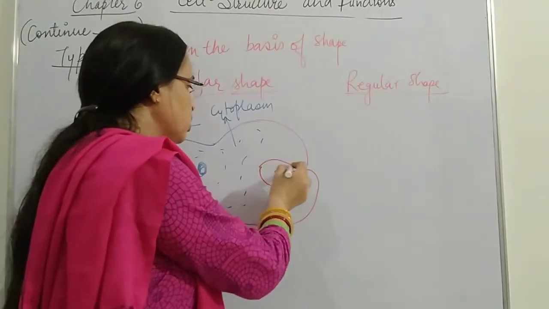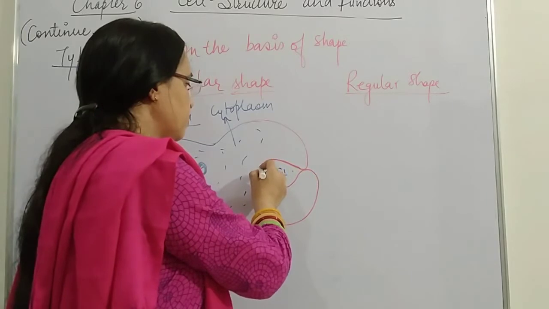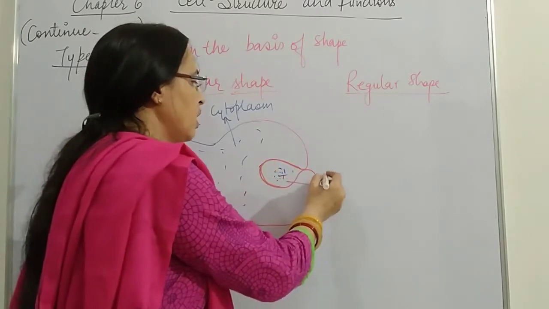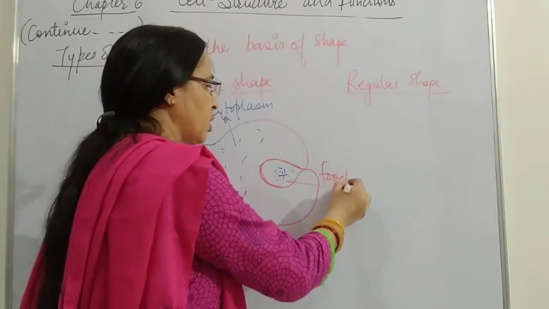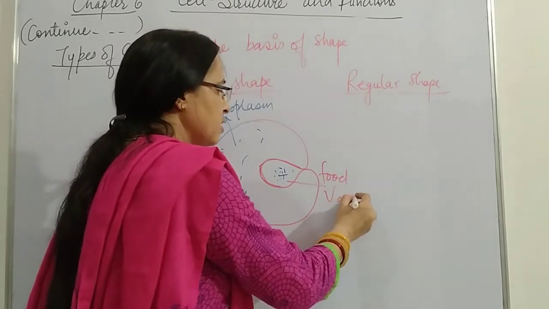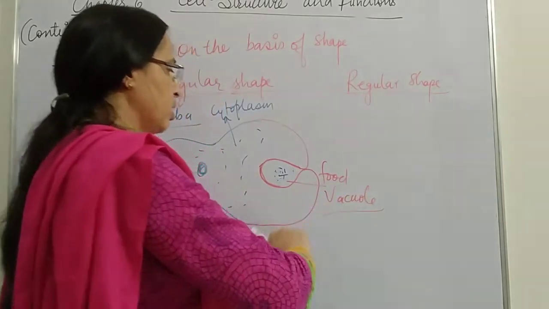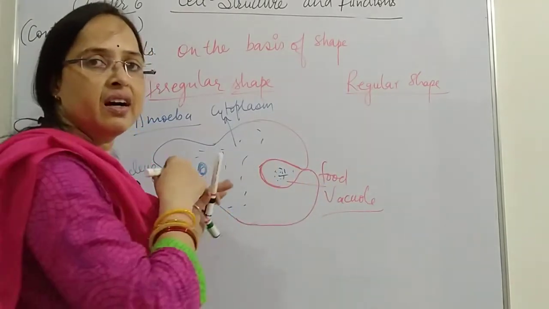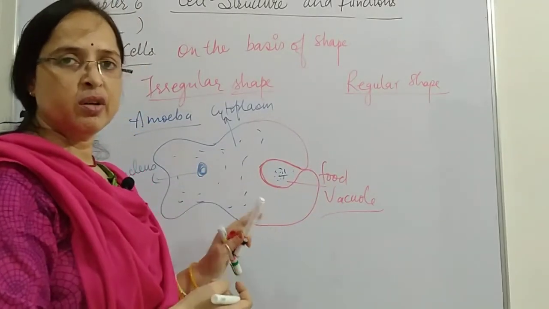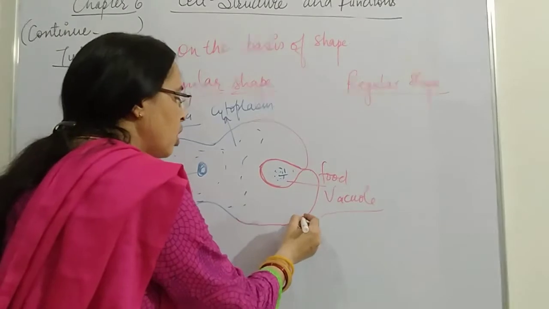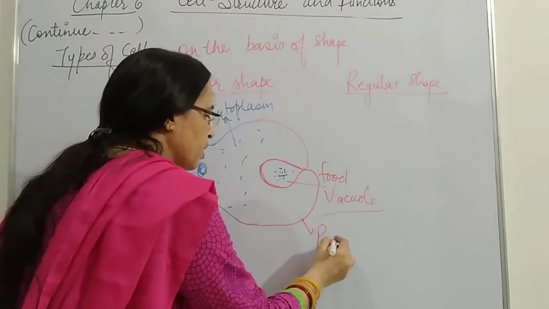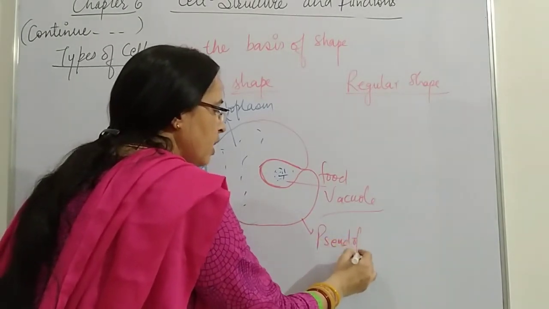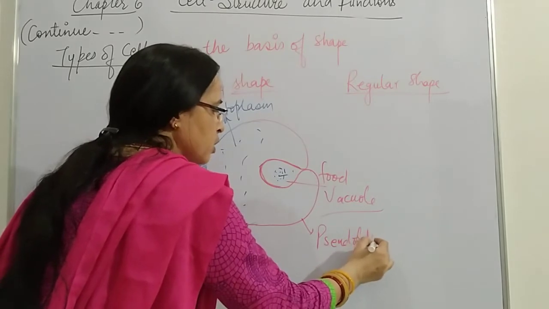This structure which is formed is called a food vacuole. And this extension of the body of amoeba is called pseudopodia.